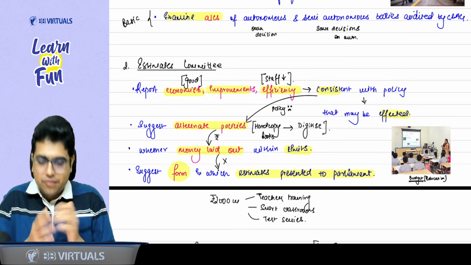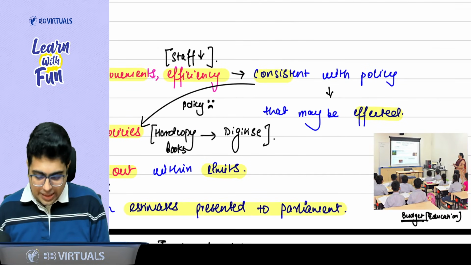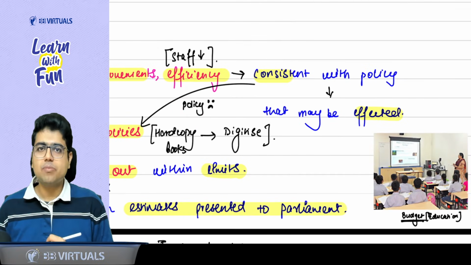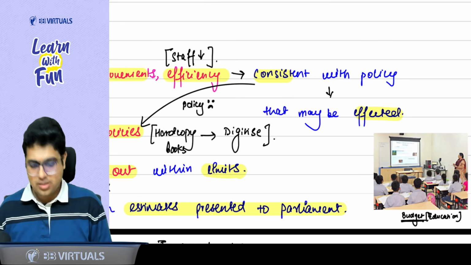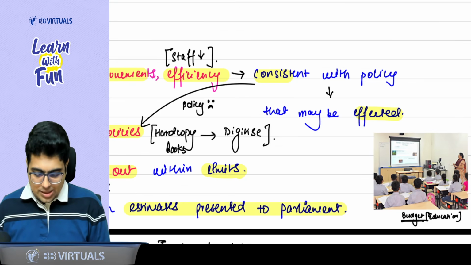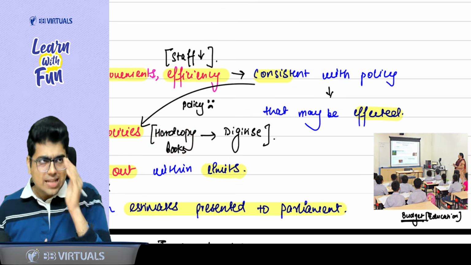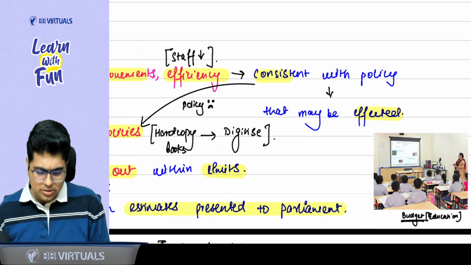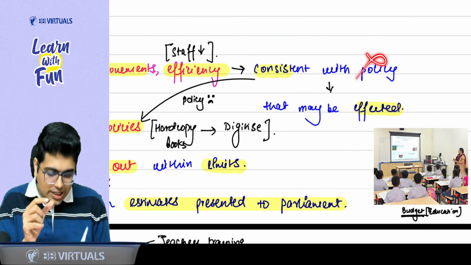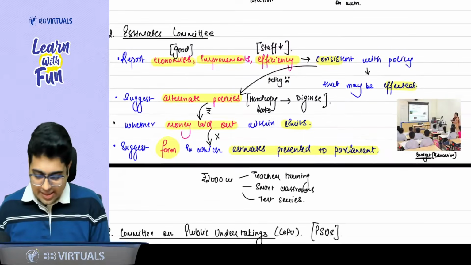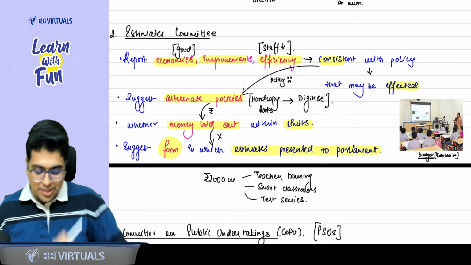that can actually be brought into effect. Now, sir, let's say the estimates committee is not happy with the policy. They want to suggest some changes in the policy. Example, in the policy, they have written that students should have hard copy books. The estimates committee feels no hard copy books, we want proper digitized books. So what they should do is, if they are not happy with the policy, the second point says, suggest alternate policy. You should suggest alternate policy.